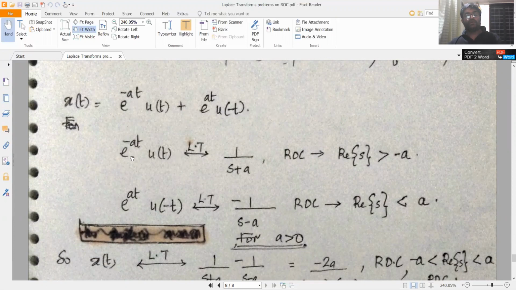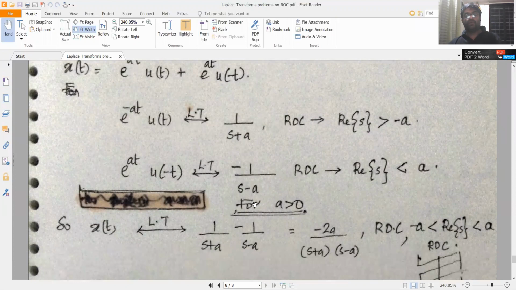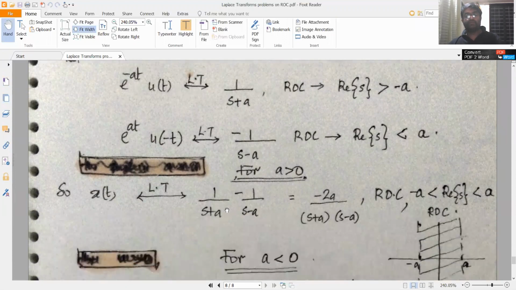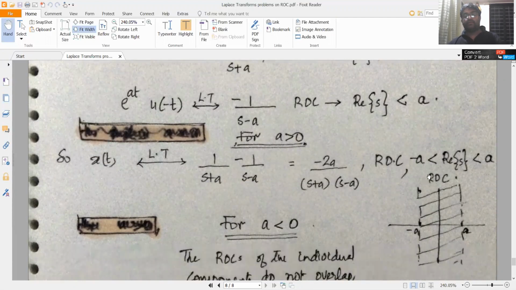Now, this gives you 1 by s plus a minus 1 by s minus a, which is equal to minus 2a by (s plus a) into (s minus a), with an ROC minus a less than real part of s less than a. We never write less than or equal to. Why? Because those two lines are not included. Minus a less than real part of s less than a.